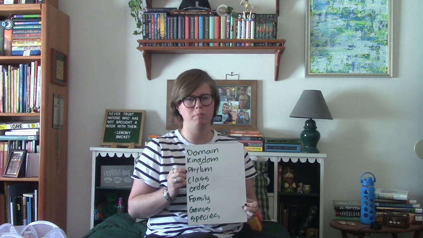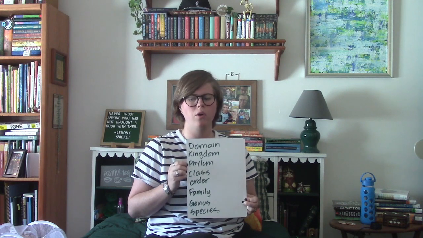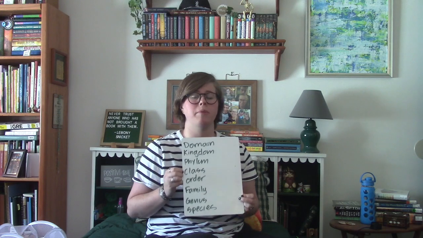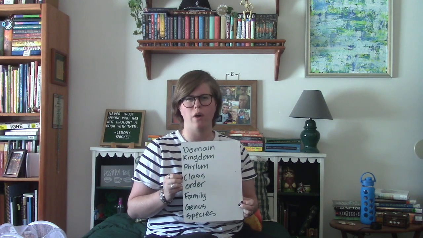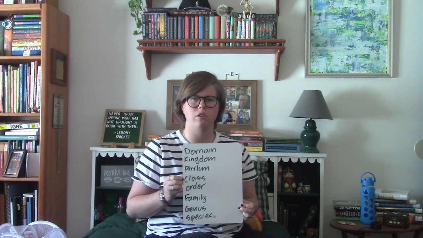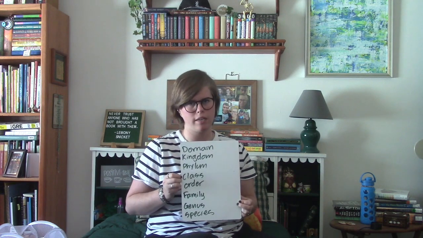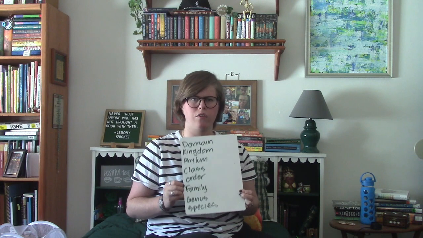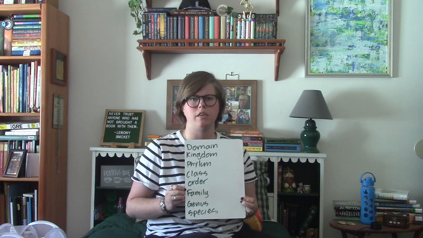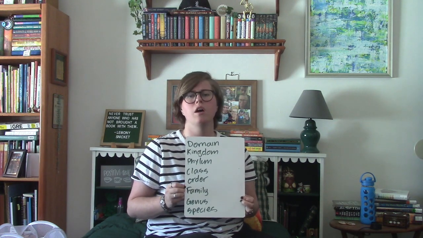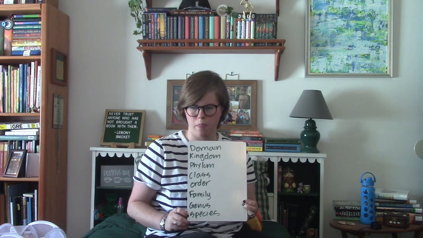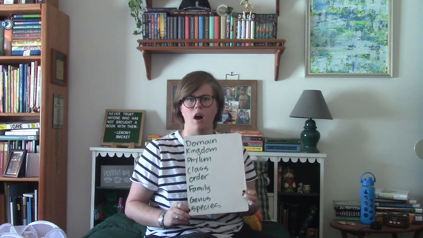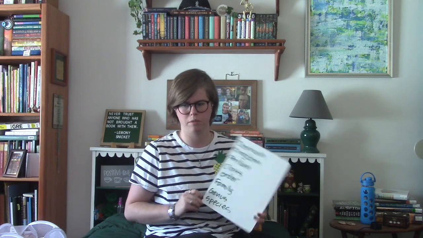Phylum gets even more specific, and it tells you about the organism's structure or genetic relations. Class is determined by the organism's level of complexity, so how organized those structures are and how many different pieces and different tasks it has to do. Order, family, and genus kind of all fit together. They really just tell you more specific details about the organism's structure, appearance, traits, things like that. And finally, the species name is the formal name or Latin name of the organism that we are talking about.